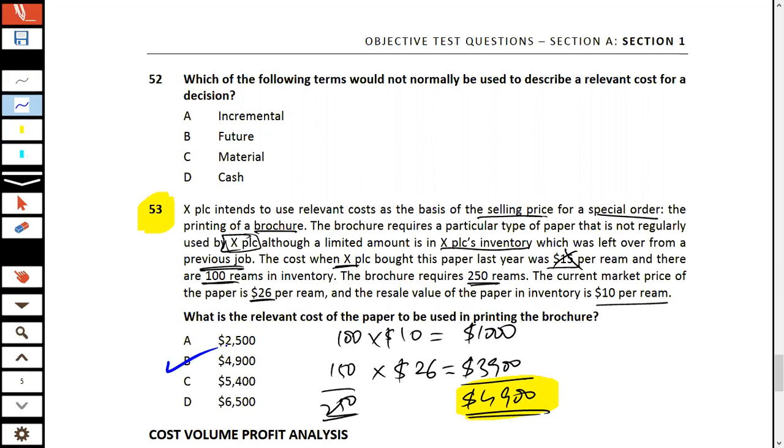So what we have done now is that we have gone through the relevant cost of the material, how we establish the relevant cost of material, and what the different types of questions are that could be examined in the MCQ form pertaining to the relevant cost of material.